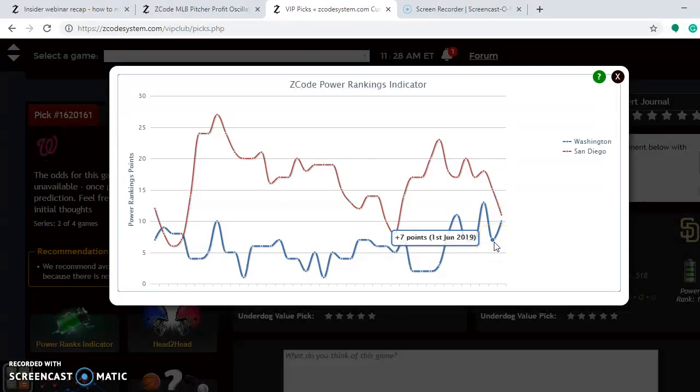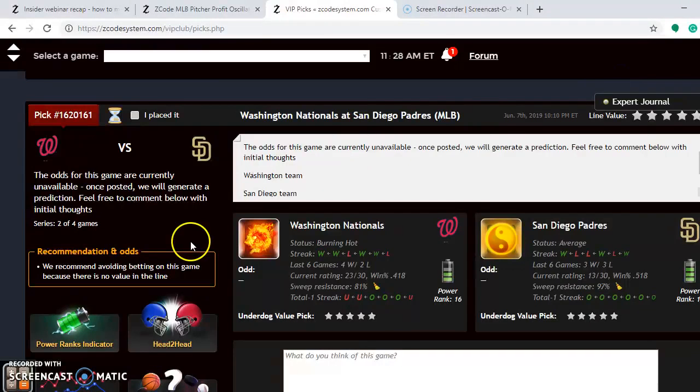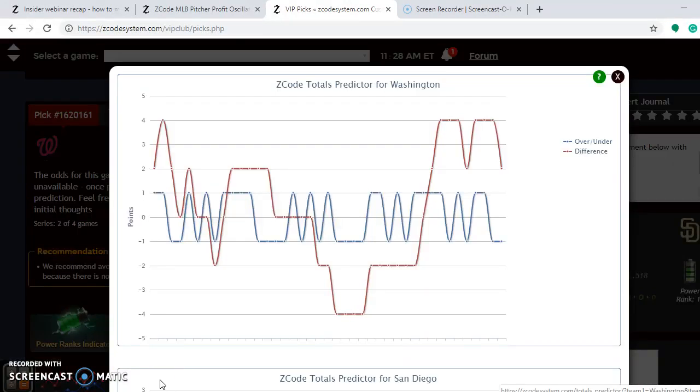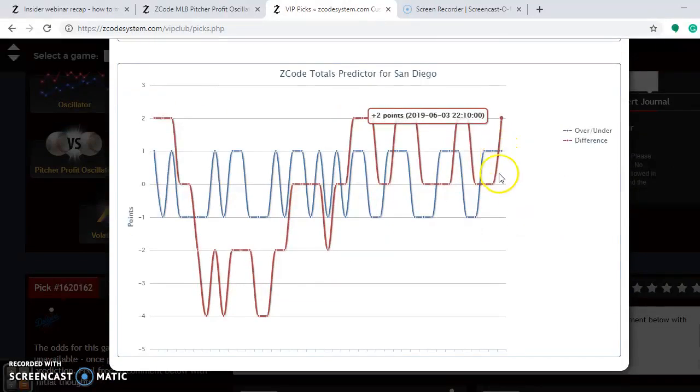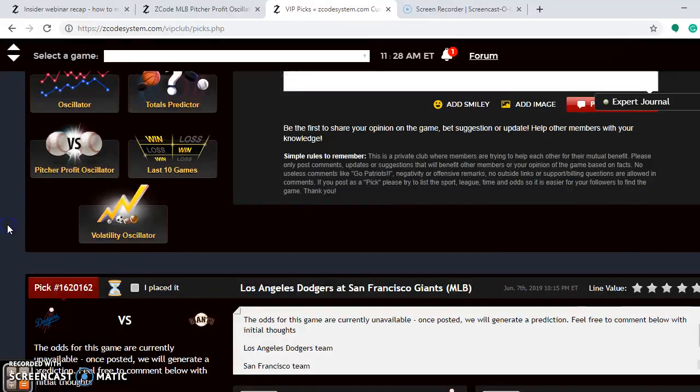But recently they were plus 7 on June 1st. Now they are up to plus 10. See if their games are trending over or under. You can see that the Nationals games have been trending over, the red compared to the blue. And you can see also the Padres, they were trending under. Now they are trending over. So since both teams are trending over, bet the over in this one.